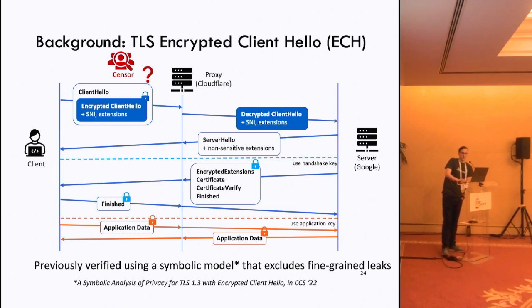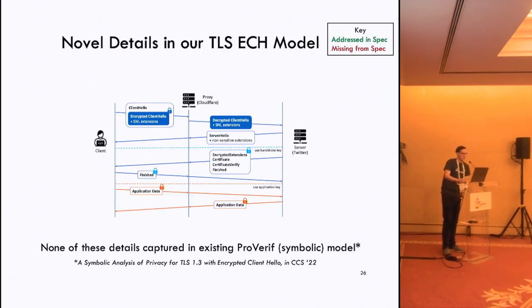Importantly, this was previously verified using a symbolic model, but as we mentioned earlier, there are trivial attacks that that symbolic model doesn't capture. In our model, we were able to prove this property, but we needed to add a few additional assumptions. Specifically, we had to make some assumptions on lengths, like that these inner client hellos have to be padded out to the same length. Otherwise, the trivial attack where an attacker can just take a look at the lengths of messages applies in this case as well.